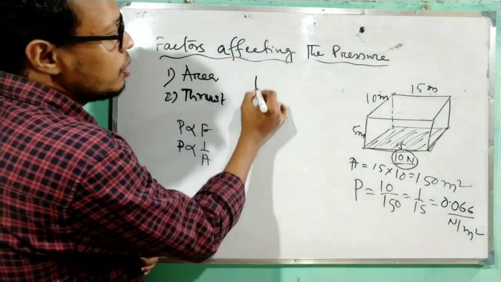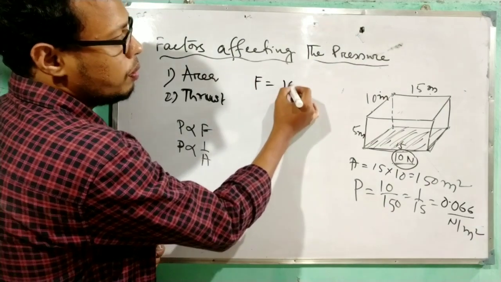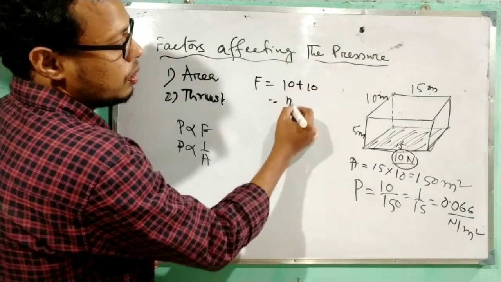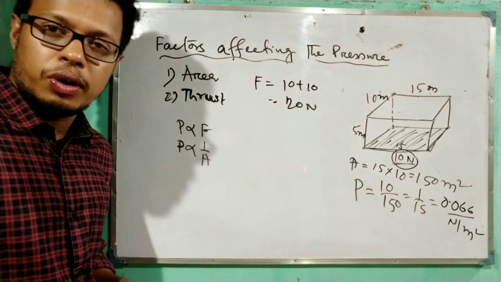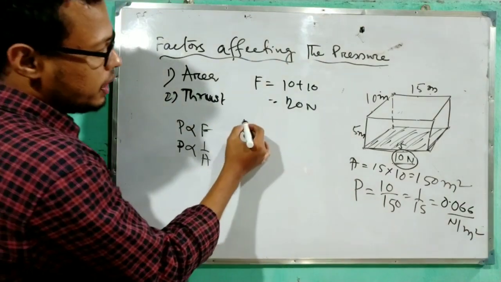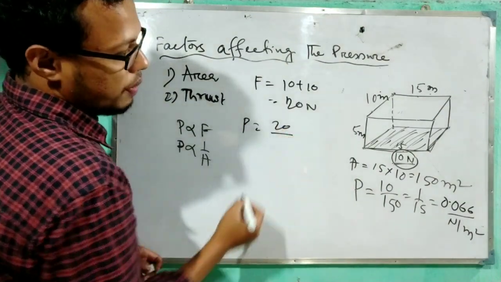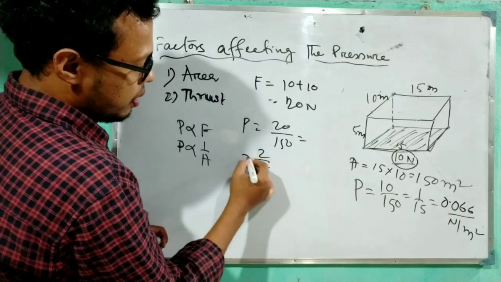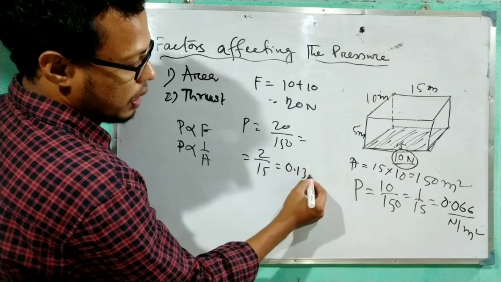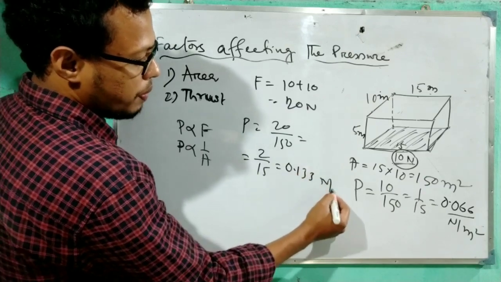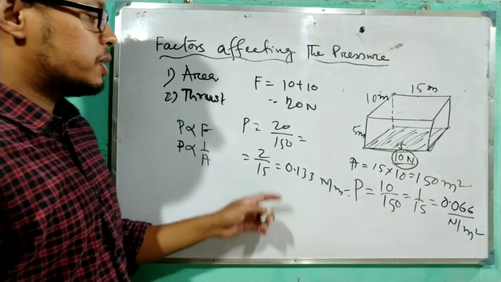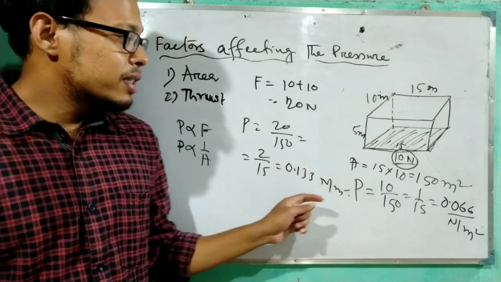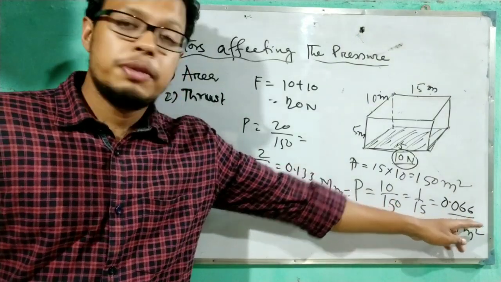But that time the total force or weight will be 10 plus 10, which is 20 Newton. So here the pressure will be 20 divided by 150, which will come 2 by 15 equals 0.133 Newton per meter square, which is twice that of this pressure.